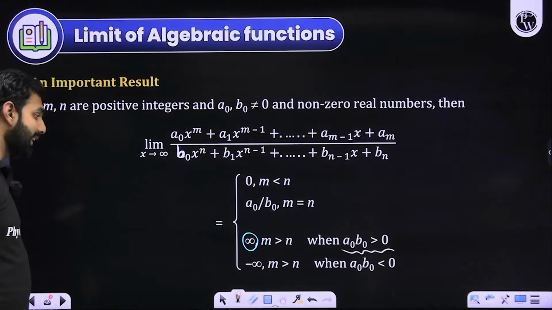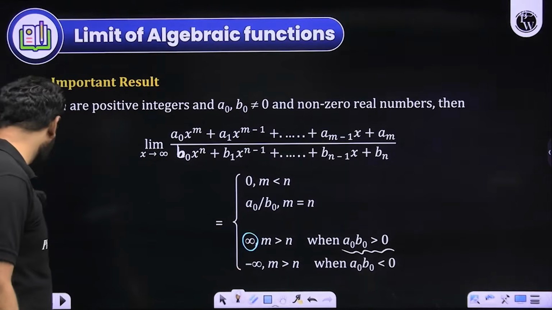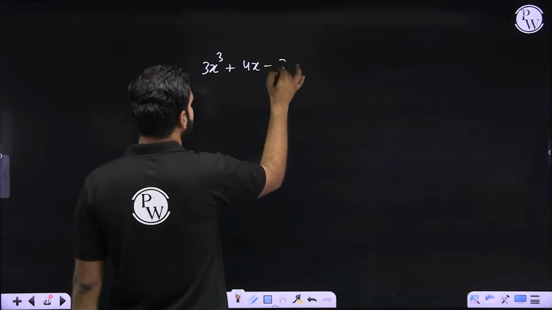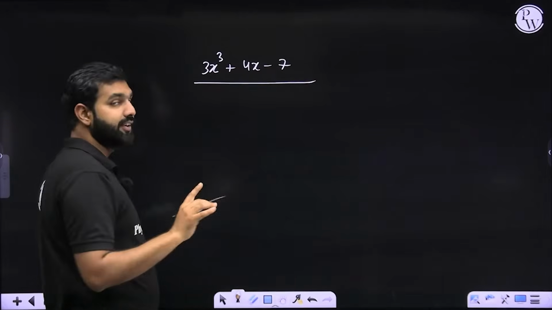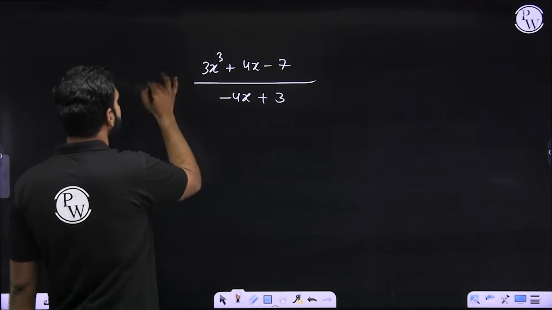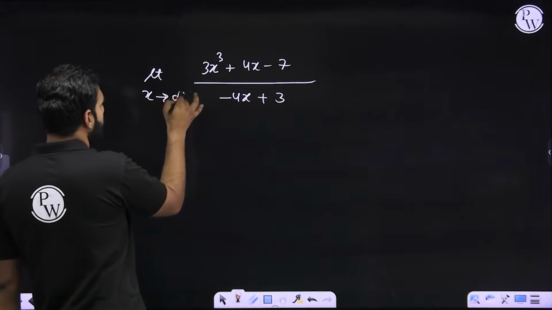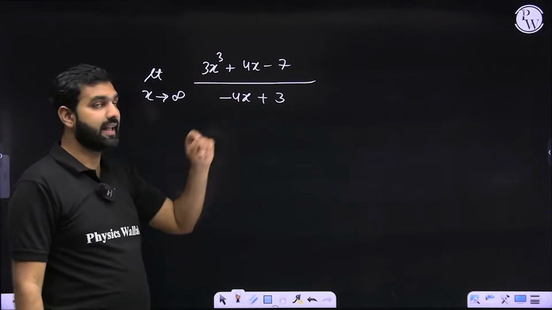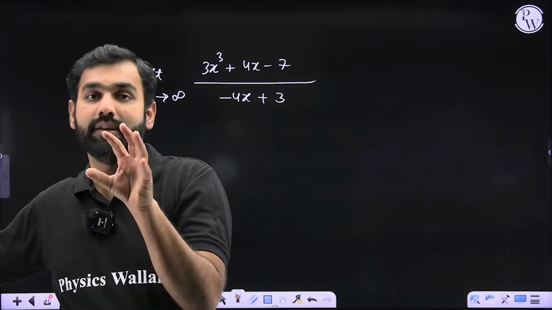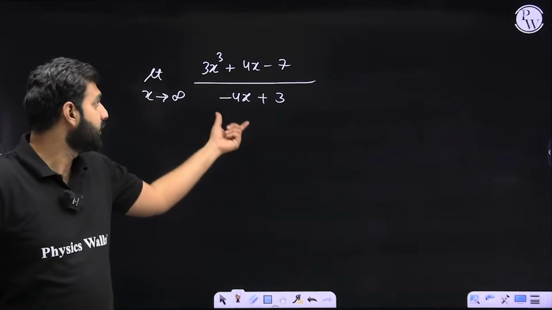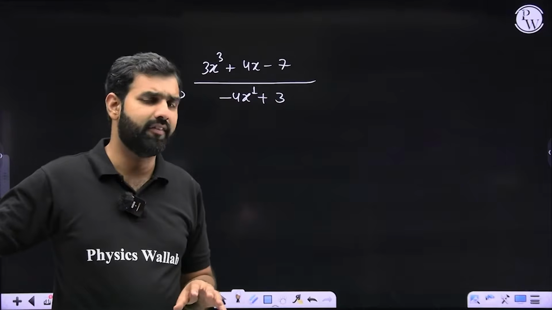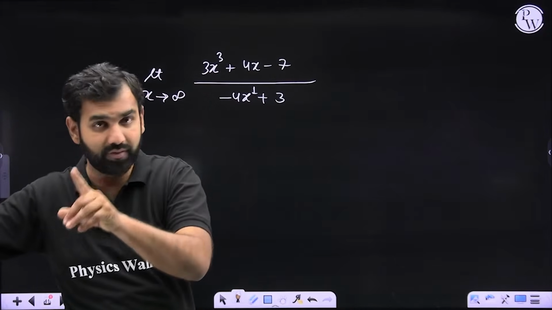Now, let me talk about another result. When do we have it as minus infinity? For example, the numerator has 3x cube plus 4x minus 7, right? This is a cubic. And let's say the denominator is a linear, which is, let's say, minus 4x plus 3. And here, again, x is approaching infinity. So the polynomial in the numerator has a larger degree than the polynomial in the denominator, because a cubic is given in the numerator and a linear in the denominator. So we know that the answer is going to be either infinity or minus infinity.